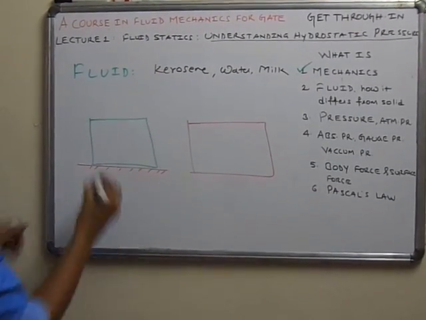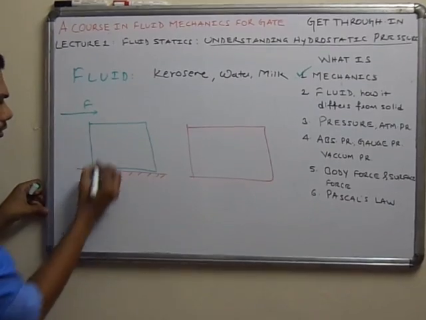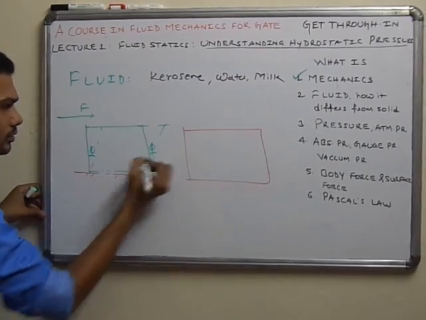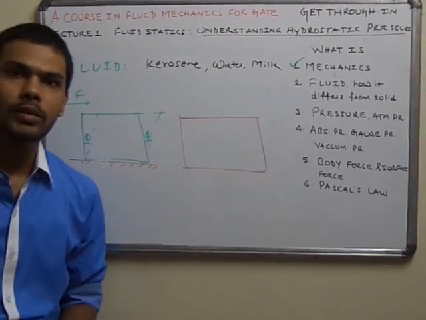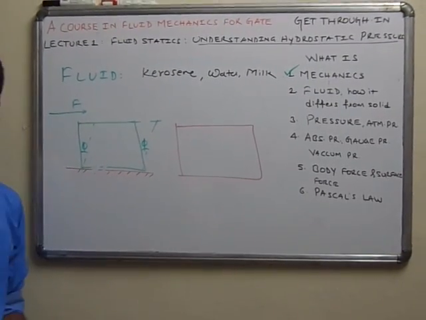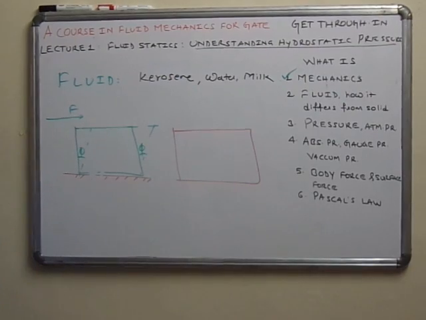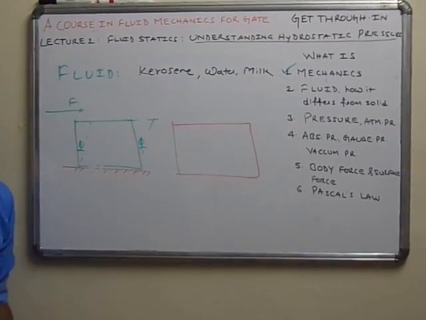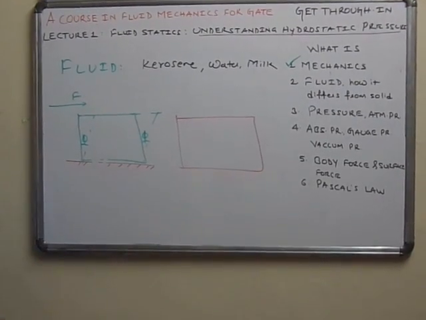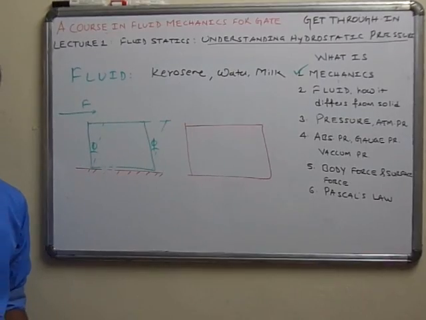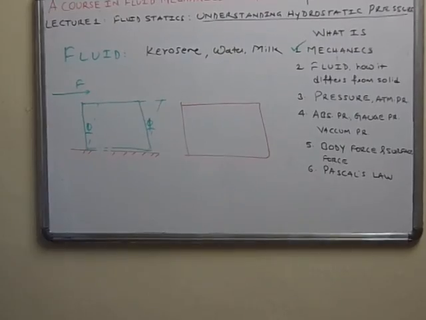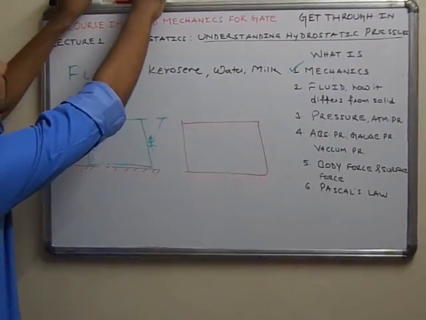So when we apply a tangential force, the solid element deforms by an angle phi. Here there are three possibilities when we are applying a tangential force on a solid. Either the solid will not deform at all, or the solid will deform by an angle phi, and when you remove the force, the solid may regain its original shape if that force is under the elastic limit of the solid. However, let us see what happens when we apply the same tangential force on a fluid.